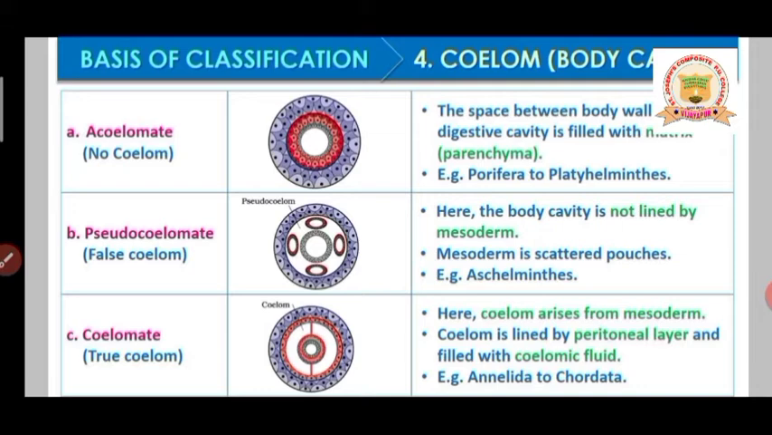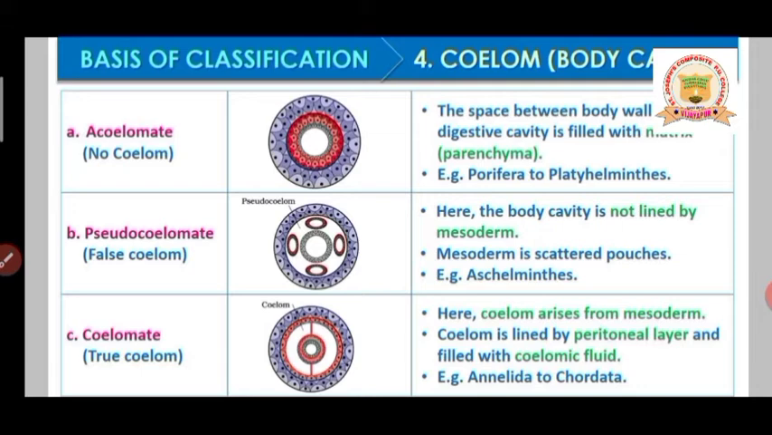The only phylum which shows the false coelom is Aschelminthes. Next come the animals which are considered as coelomate. Coelomates are the animals which have a true coelom. True coelom means the body wall and gut wall are completely lined by mesoderm; both the ectoderm and endoderm are lined by mesoderm from both sides, and in between there is a space.